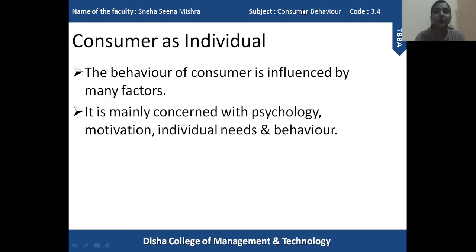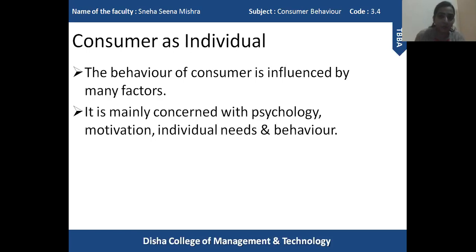successful. So in order to become successful in the market, in order to give tough competition to the competitors, every organization needs to understand the consumer behavior aspect of a consumer. Now, your behavior as an individual, as a particular person, as a consumer is influenced by many factors. Some of the factors are psychology, motivation, individual needs and behavior.